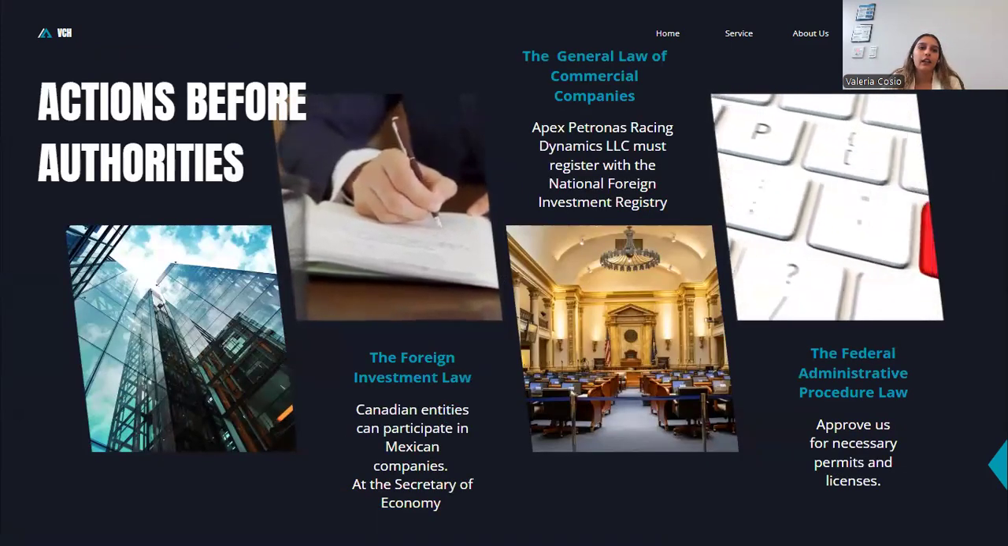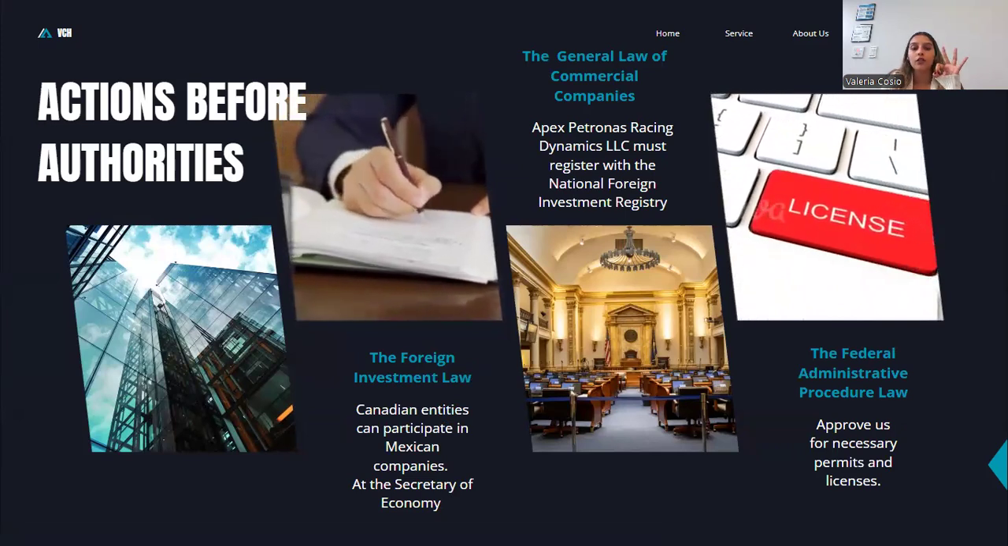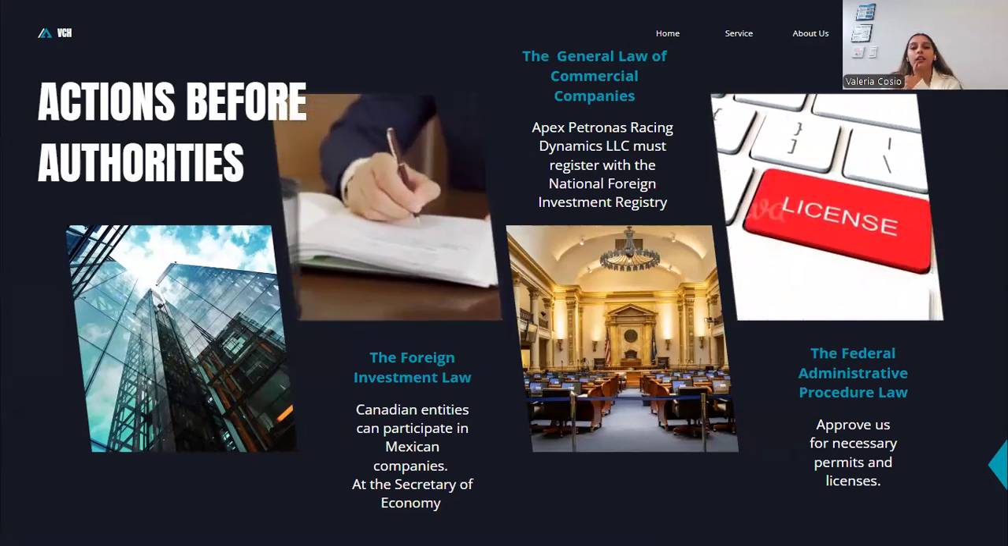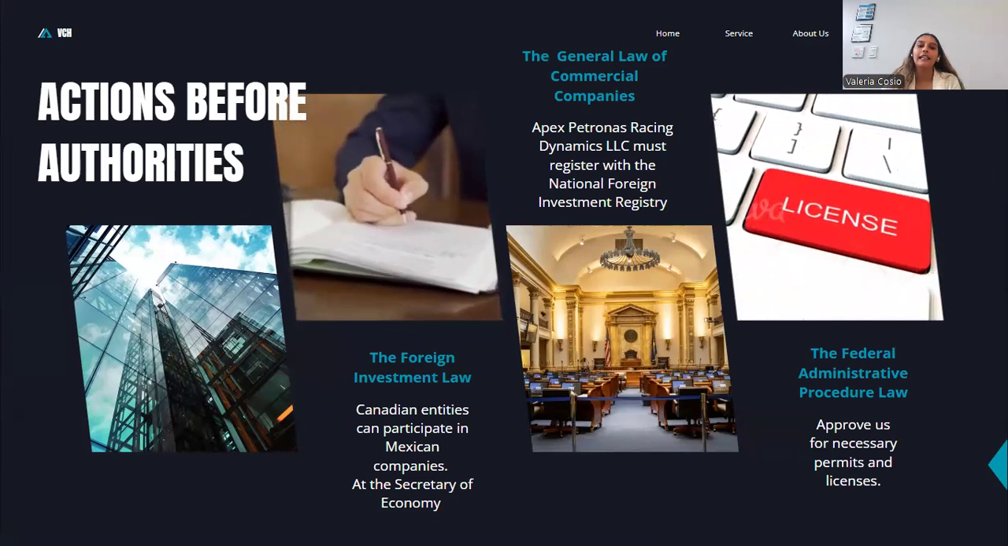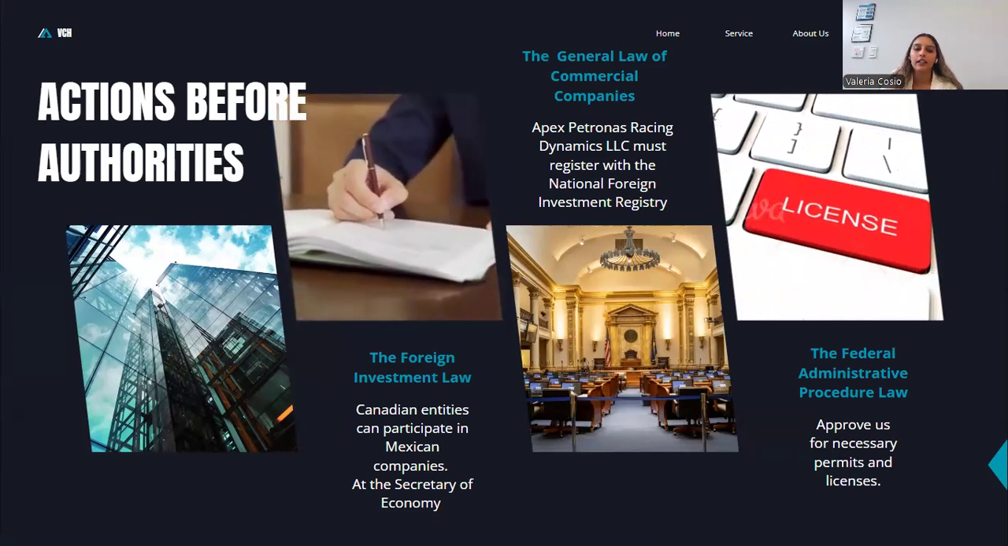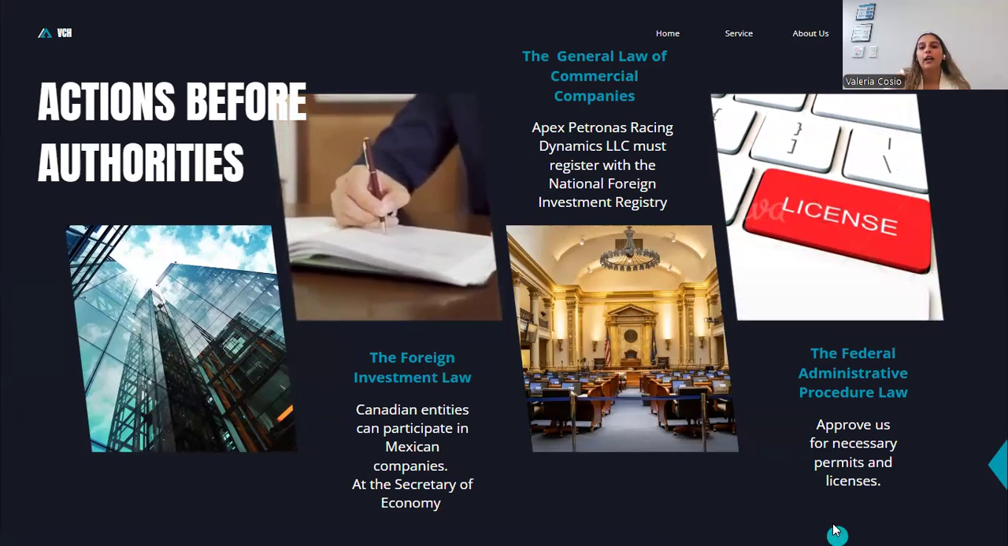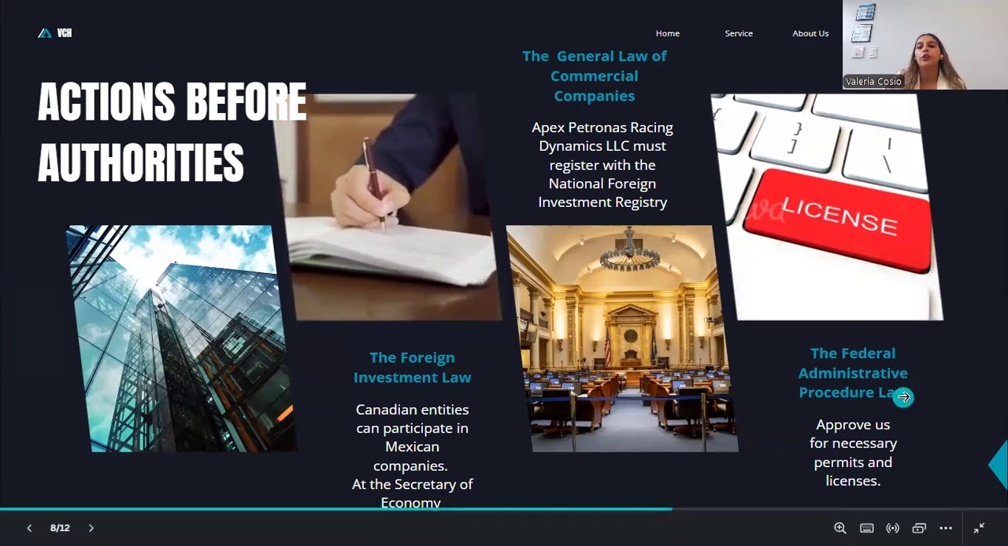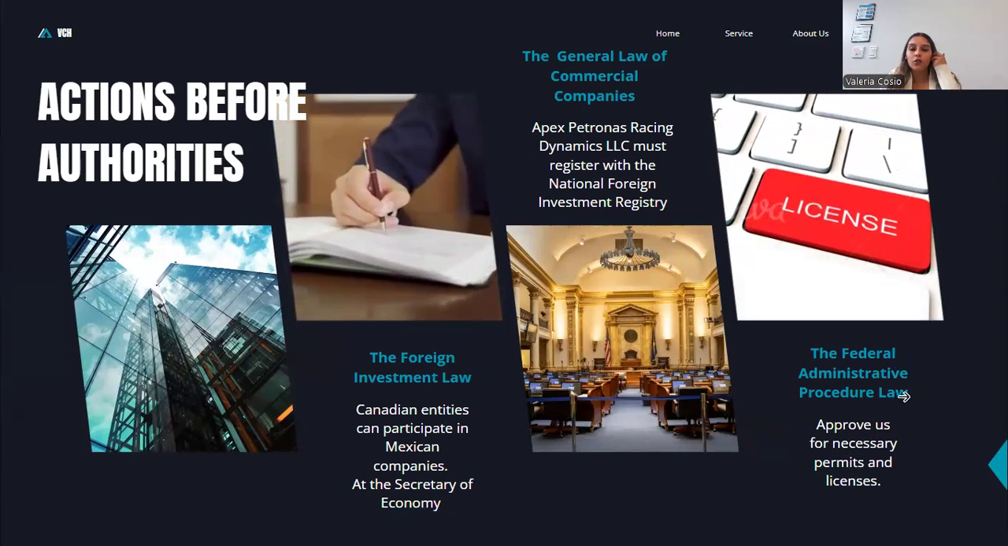We have also the actions before authorities. We have three laws that are fundamental. The first one is the Foreign Investment Law, under which Canada can enter and participate in Mexican companies, and this is overseen by the Secretary of Economy. Also, we have the Federal Administrative Procedure Law, which is also handled by the Secretary of Economy and Administration, and these approvals cover all the permissions that the project will need.